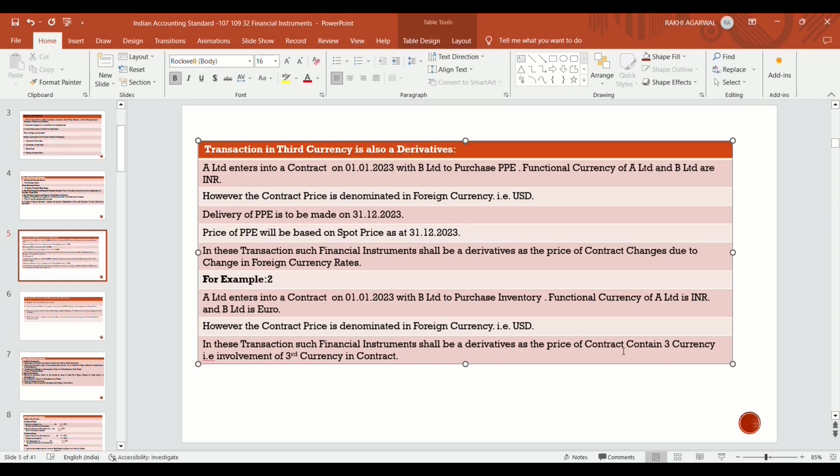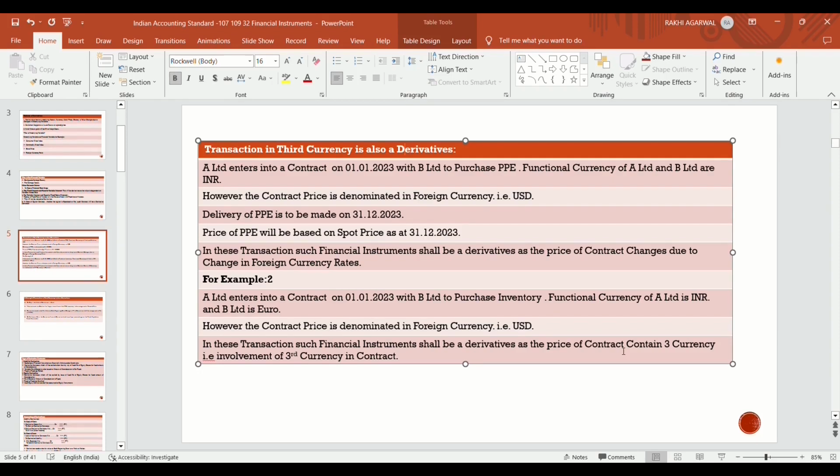In this case, the functional currency of A Limited and B Limited, buyer and seller, is different. In the previous example, the functional currency of A Limited and B Limited was the same, that is INR, but the contract was denominated in USD. But in this case, A Limited's functional currency is INR and B Limited's is Euro, but the contract price is denominated in USD, that is the third currency.